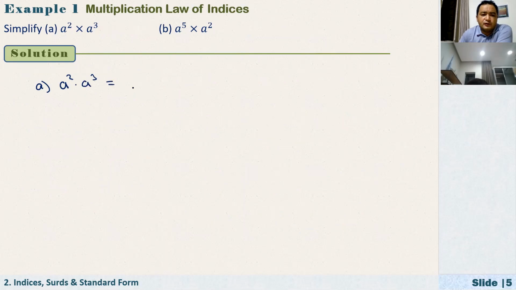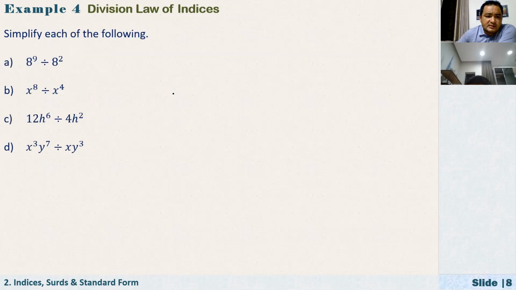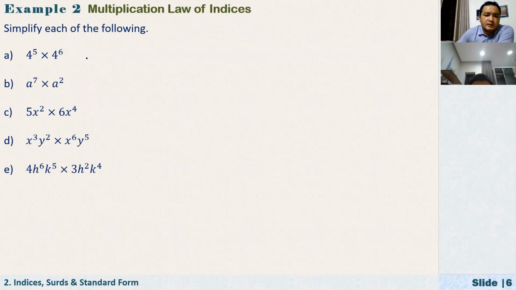A to the power of 5. And how about this? A to the power of 5 times a to the power of 2. A to the power of 7. Okay. Next, simplify each of the following. We are just using the multiplication law of indices. Here, 4 to the power of 5 times 4 to the power of 6. What is it? 4 to the power of 11. Here we have 8 to the power of 9. How about C?